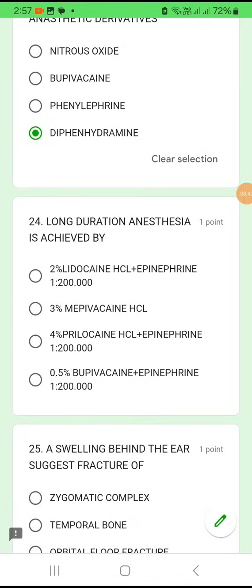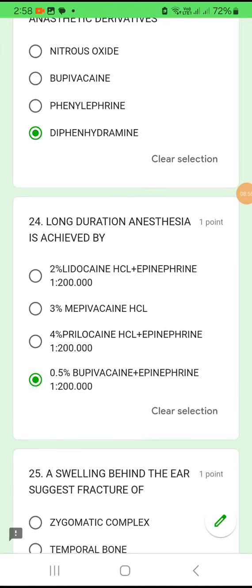Question number 24. Long duration anesthesia is achieved by giving which combination? By giving 2% lidocaine, or 3% mepivacaine, or 4% prilocaine, or 0.5% bupivacaine. Long duration anesthesia is achieved by giving 0.5% bupivacaine with epinephrine, in the ratio 1:200,000.